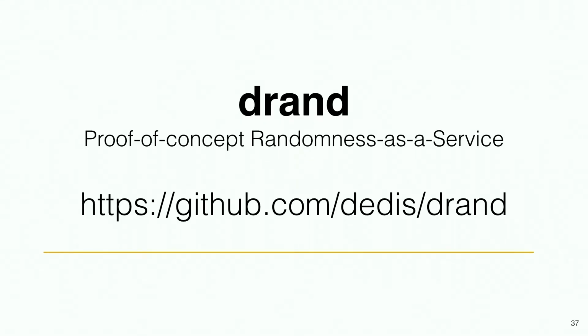I would like to tell you now about the actual deployment of our randomness protocol. It turns out that a lot of people are quite interested in public randomness. It turns out it's a pretty useful primitive to have. So we wanted to have a distributed version of this kind of randomness as a service. We called it Durand, not very creatively, but it gets the job done. And it's available on GitHub.